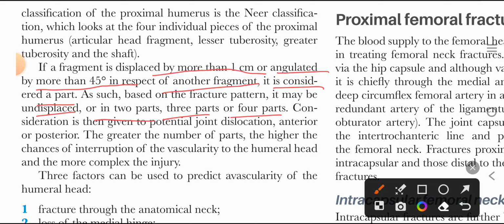Consideration is given to the potential joint dislocation, anterior or posterior. The greater the number of parts, the higher the chances of interruption of vascularity of the humeral head and the more complex the injury. The greater the number of parts, the more complex is the injury and the more chances of avascular necrosis of the head of the humerus.